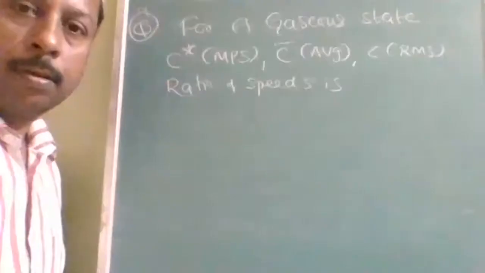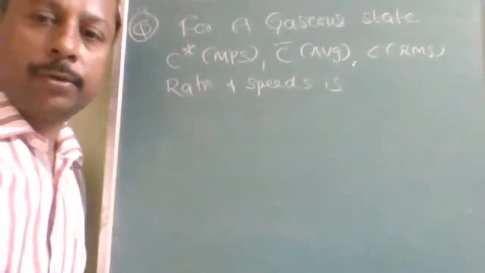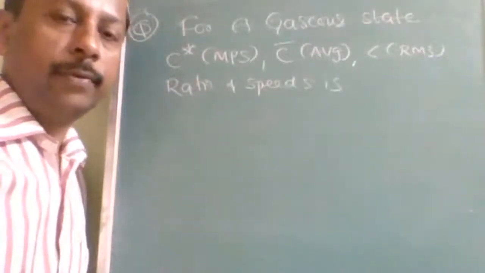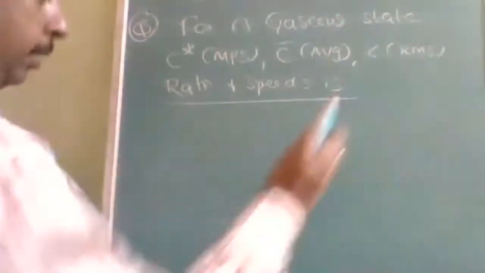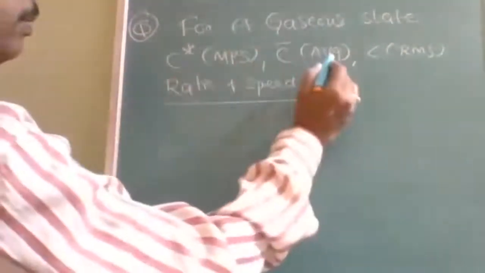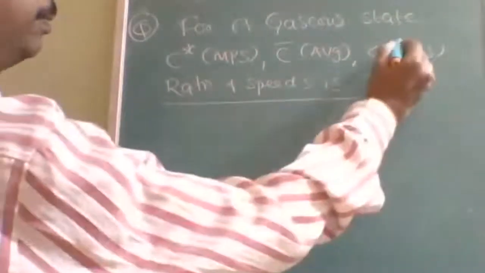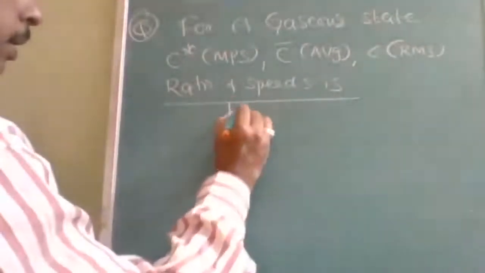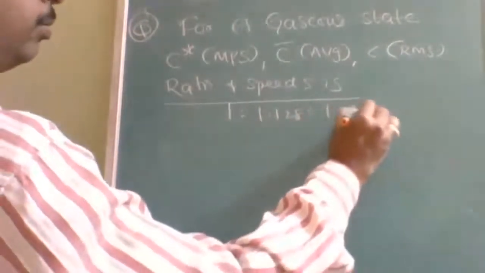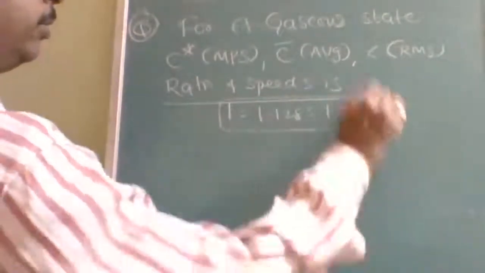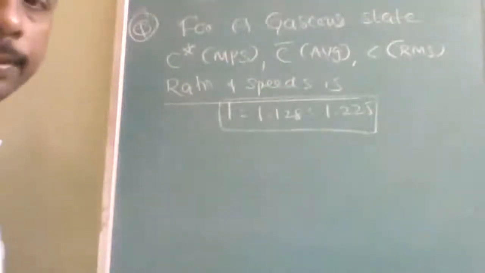Okay, this is a very direct question. Sometimes they will give you the conversion also, so you should remember this. What is the ratio of most probable speed, average speed, and RMS speed? It will be 1 : 1.128 : 1.225. This is the ratio of three different types of speed.